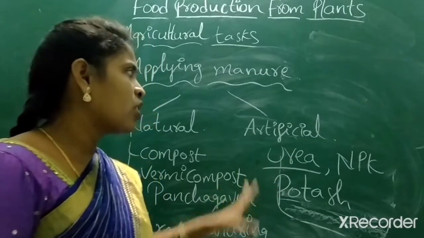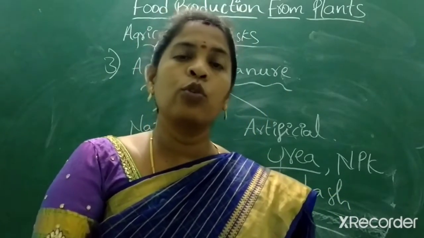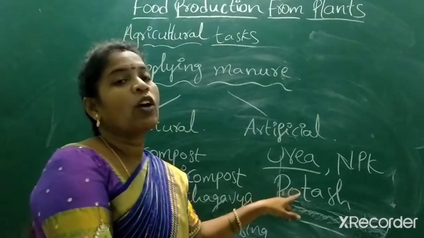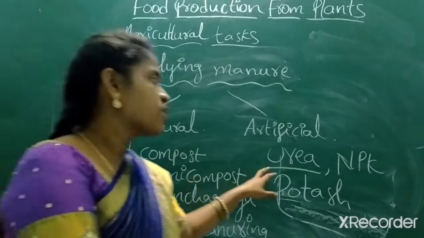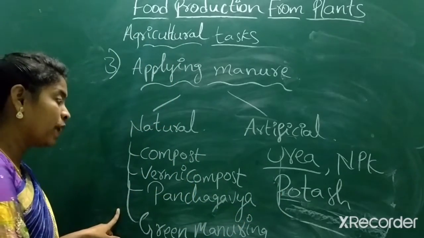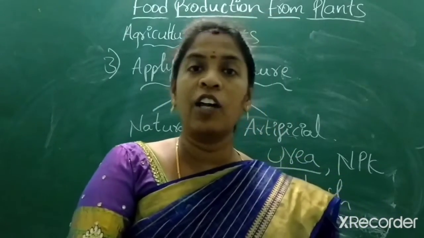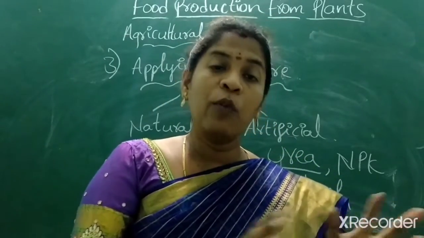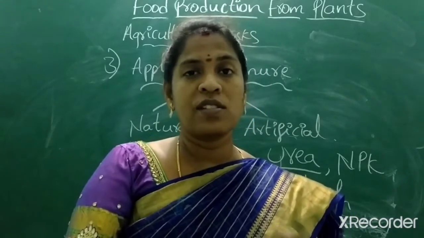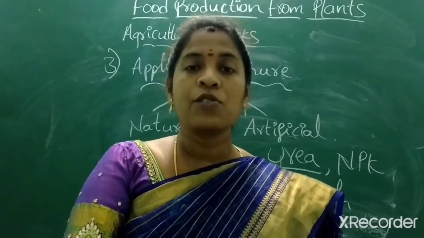Urea, NPK, and potash are the major artificial fertilizers used to replenish the nutrients in the soil, but this may cause damage to the soil because chemicals kill useful bacteria also. When you look at compost, vermicompost, Panchagavya, and green manuring, they help improve the healthy, good bacteria, which keeps the environment healthy and the soil nutritious. So just go for natural manuring, not for the artificial. Got it? So students.